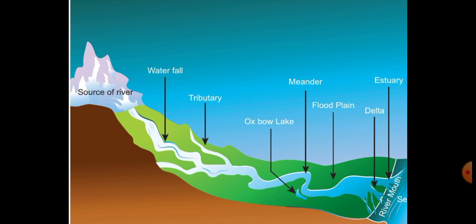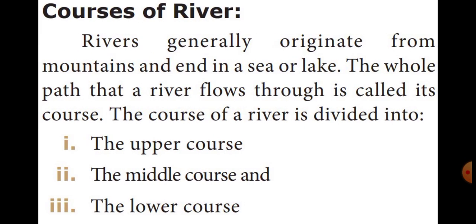Then this river flows through a path, for example waterfall, tributary, oxbow lake, meander, floodplain, estuary, delta. These are the river's flowing path. Because of erosion, transportation and deposition, these shapes were formed. Rivers generally originate from mountains and end in a sea or lake. The whole path that a river flows through is called its course.